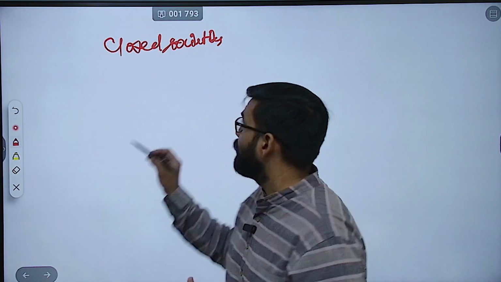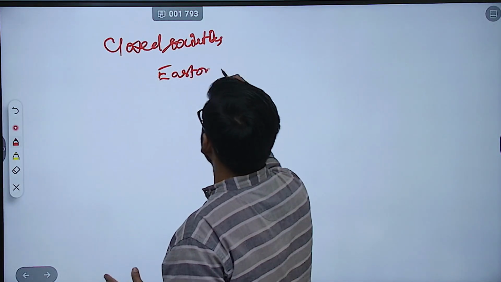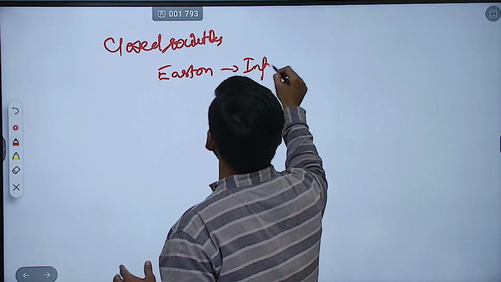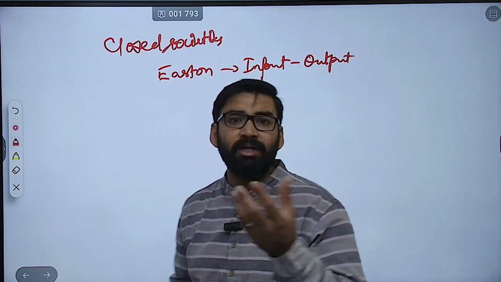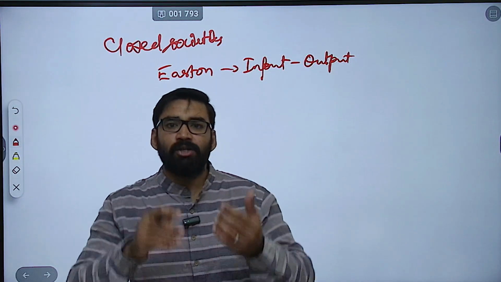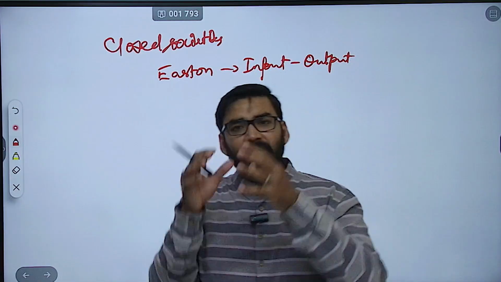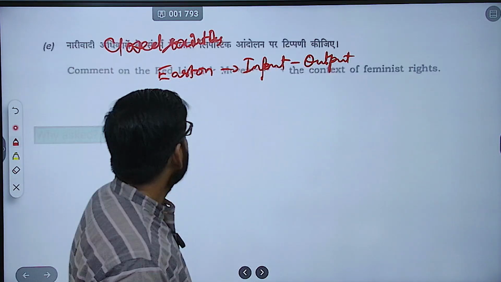Then you can mention David Easton's input-output model. You can draw the diagram also. Clear? At last you can conclude your answer like socialization determines regime stability as well as democratic deepening.